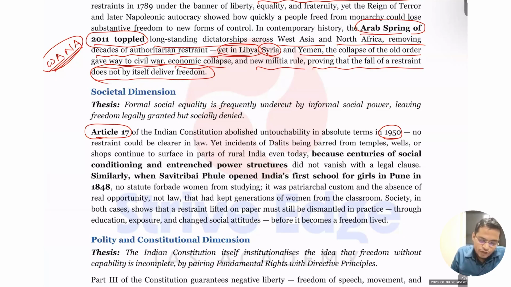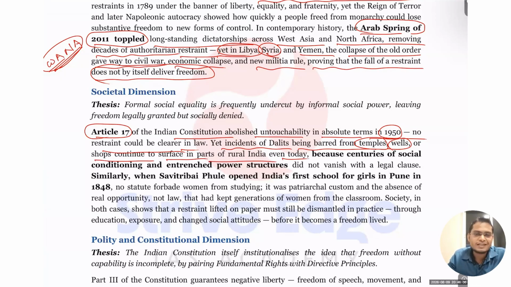You can see the Indian Constitution abolished untouchability in absolute terms in 1950. No restraint could be clearer in the law. Yet incidents of Dalits being banned from temples continue even now. Even for the famous constitutional position of the President, after visiting a particular temple, I don't know whether it is right or wrong, this information I've heard from some of my friends and I have not verified it, that after the visit the temple was cleaned. I'm not sure about this, but such things are actually prevalent, and they continue to surface in parts of rural India even today.